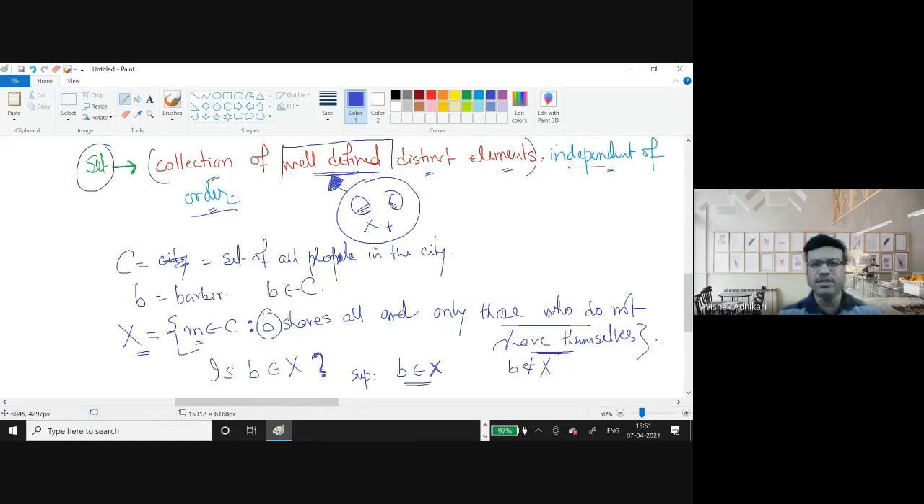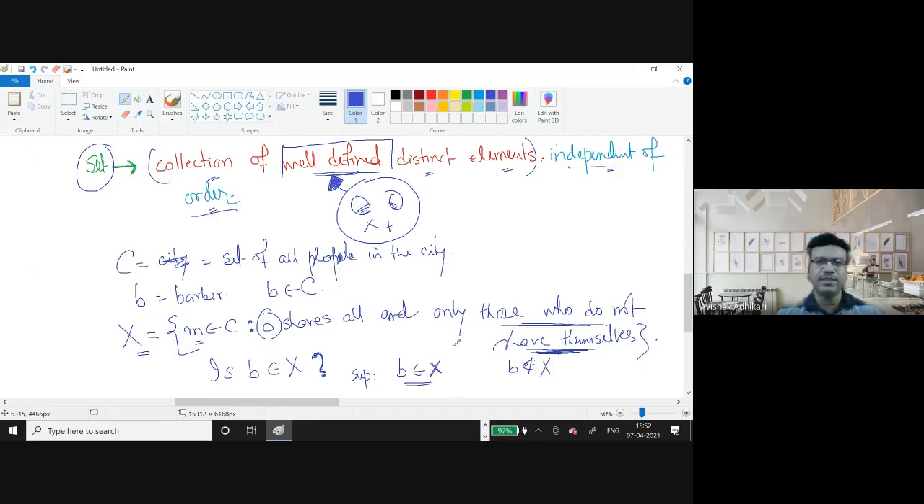That means if B does not belong to X, it means that the Barber saves himself. Okay, and if the Barber saves himself, then it will be a problem. Then it will be a problem.